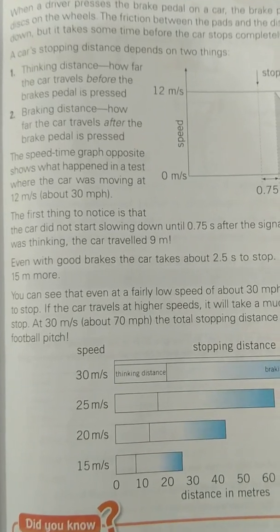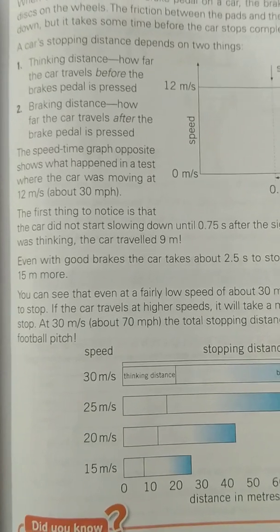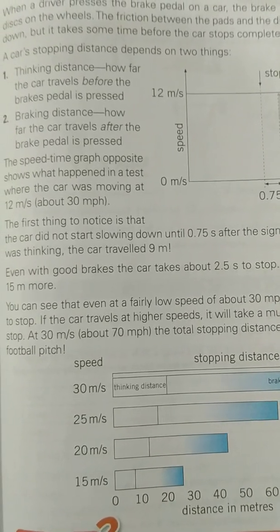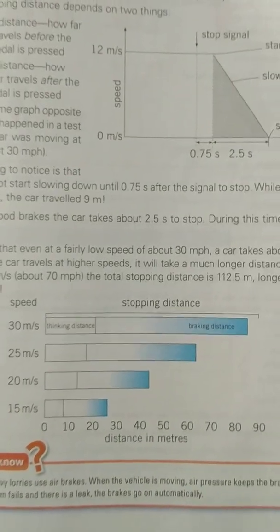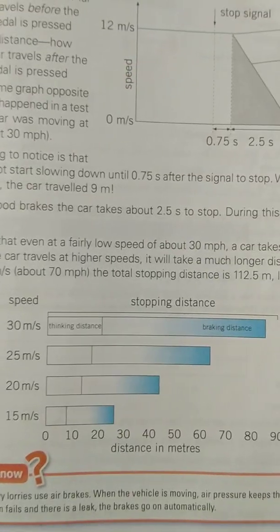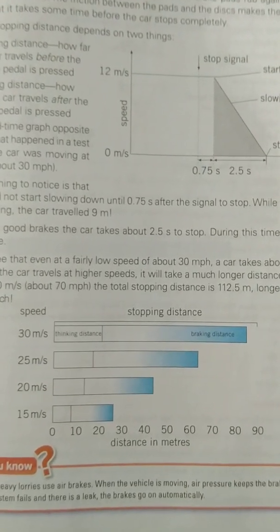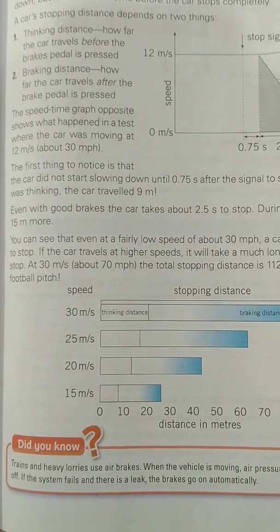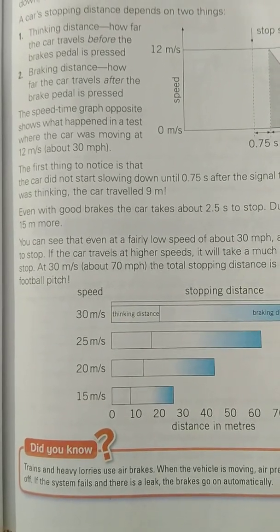We have to manage our time and our speed: at what time we have to press the brake pedal, and how much time it will take to stop or slow down the car. This is another table, where one side shows speed and the other side shows stopping distance in meters. At 30 meters per second, the braking distance is about 80 meters. We have to manage our time and our car's speed accordingly to make our car stop.